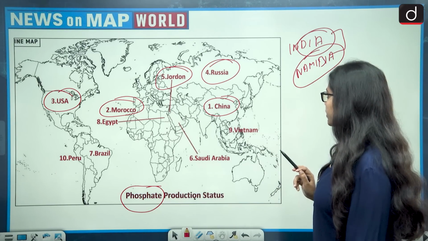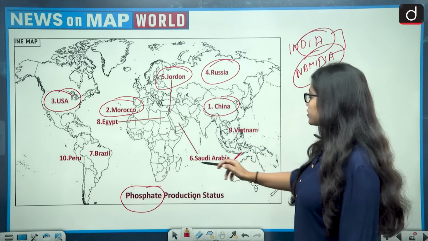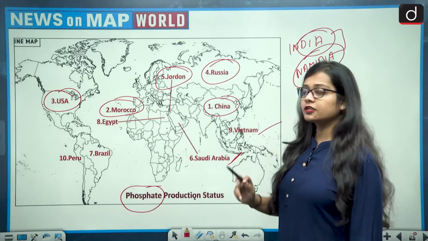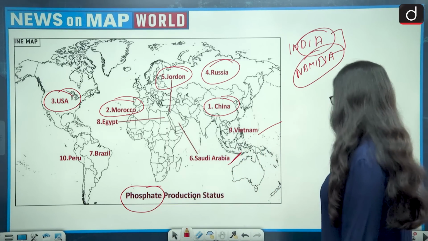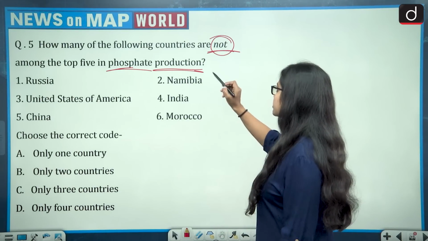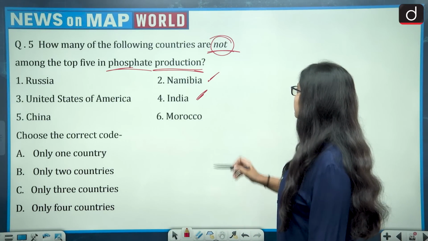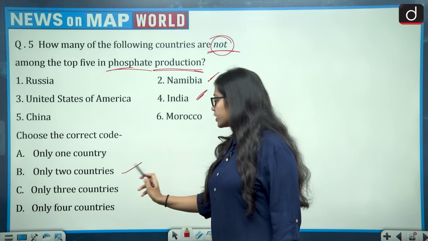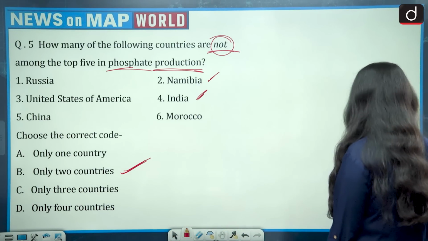So let's look at the other 5 also. Number 6 we have Saudi Arabia, number 7 we have Brazil, 8 is Egypt, 9 is Vietnam and 10 is Peru. So India is not there in the top 10 for phosphate production. The countries which are not in the top 5 in phosphate production are Namibia and India. So we have to select the correct code, that is 2 and 4. It means only 2 countries. So the correct answer is option B, only 2 countries.